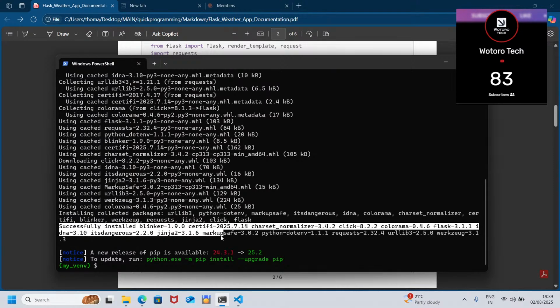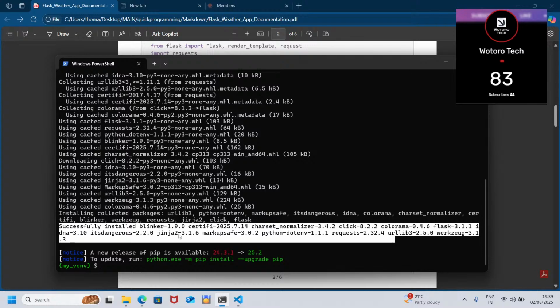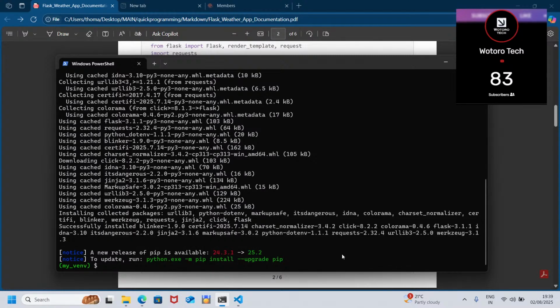So we have blinker, certifi, charset-normalizer, click, colorama, Flask, idna, itsdangerous, Jinja. So Jinja is a templating engine for Flask. Then MarkupSafe, python-dotenv, requests, then Werkzeug. Yeah, so all has been installed.